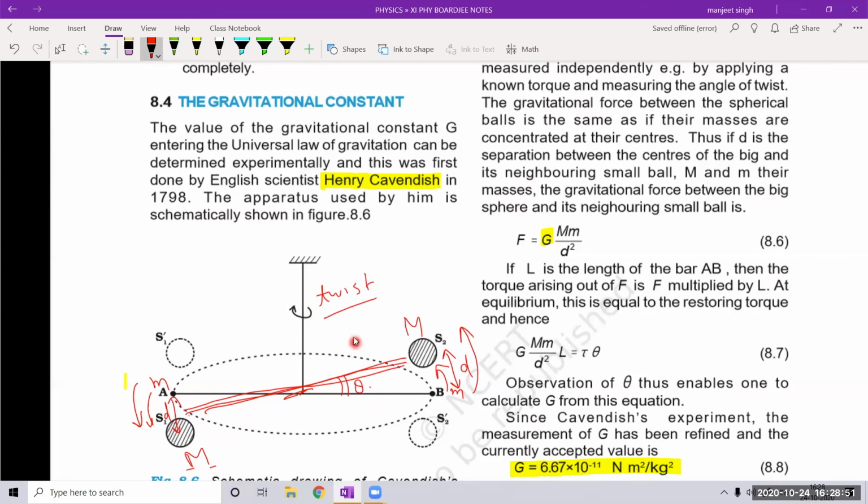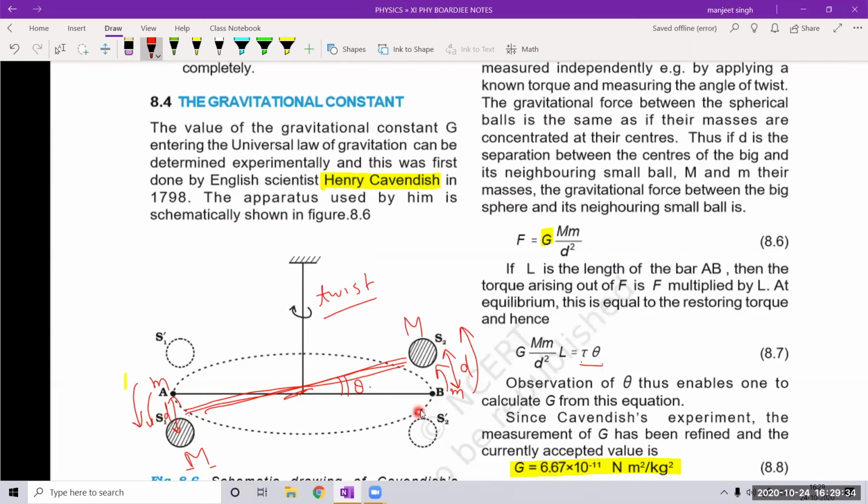If the spring is stretched or compressed by x amount, a restoring force develops, F equal to kx. So in the case of a string or wire, what will happen? Here the twist is happening inside the wire or string, so the restoring torque will be tau into theta. Tau is the twist constant of the string, theta is the angular displacement. Okay, tau theta, this is the restoring twist. Okay, and this is the force due to the couple made by these two forces.